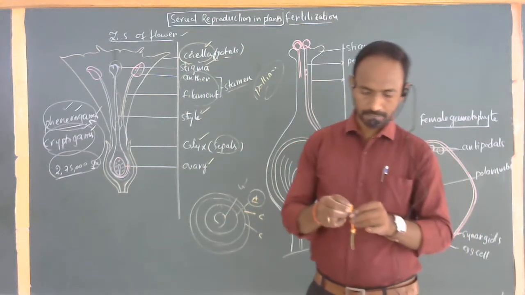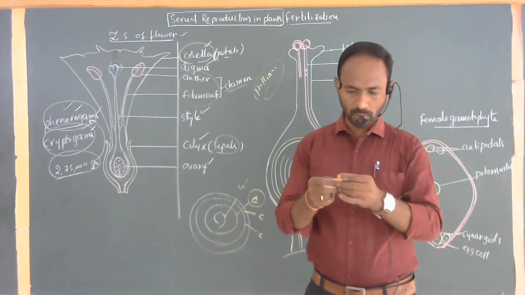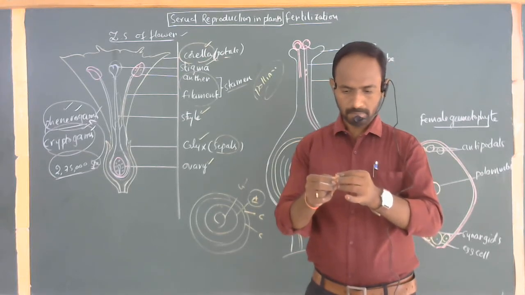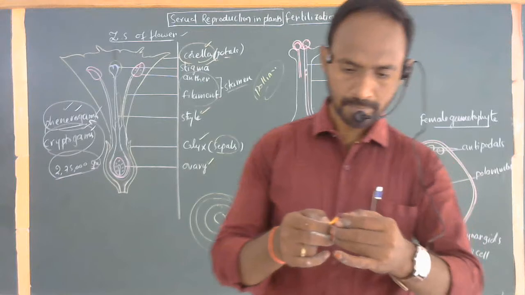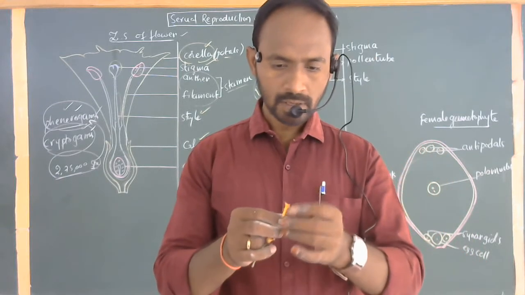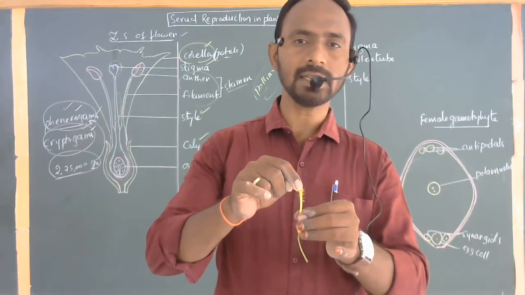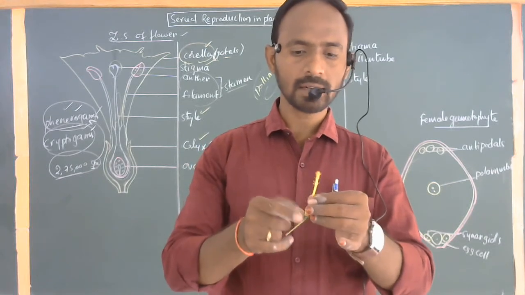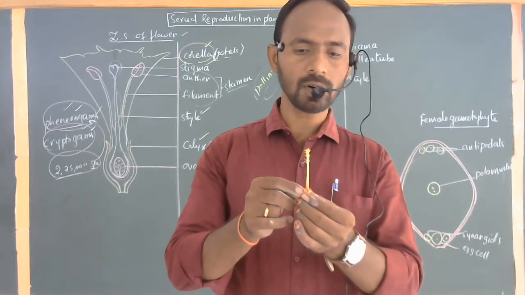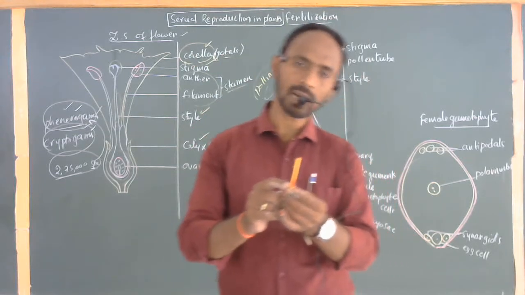Clear? Understood this? See this? If you remove all this particular one, clear it is. See that? This tip or the terminal part of this one is commonly called stigma. The length of the one is called the style. The base part of this one is commonly called the ovary.